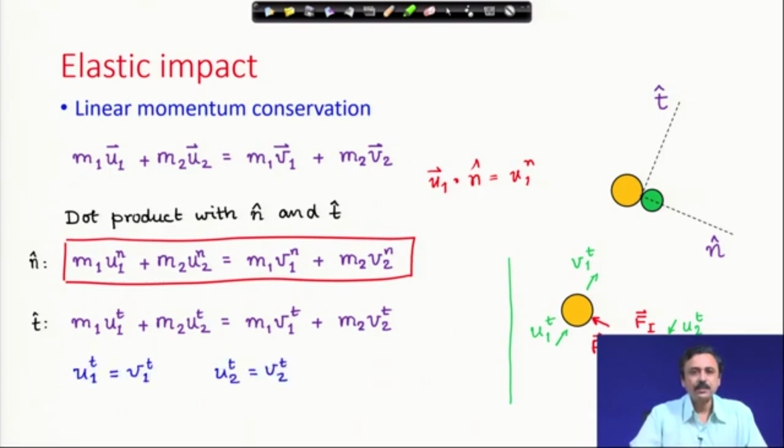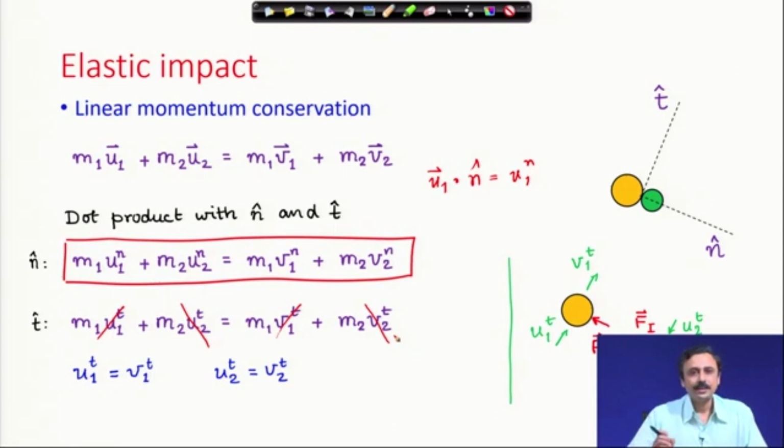But just now we have seen that u1 in the tangential direction is equal to v1 in the tangential direction. What it means is this is equal to this and this is equal to this. The velocities in the tangential direction of the individual particles, incoming and outgoing, are the same.